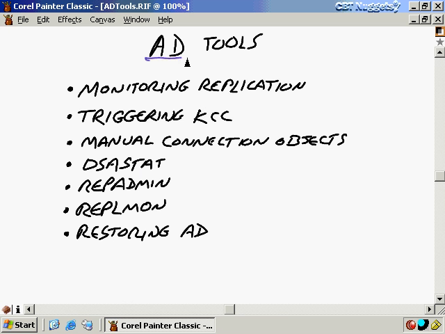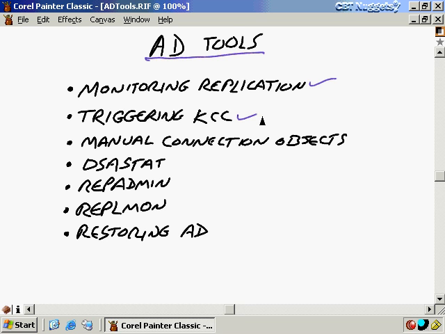In this nugget, we discussed various Active Directory tools, such as how to look at the monitoring of Active Directory. So we can look at the event viewer in Directory Services, for example, and we saw that there were various error messages and warnings, many of which actually even tell you how to fix the problem. So that's very handy and pretty well done by Microsoft, I should say. We can also look at the ability to trigger replication for our connection objects so that it can either rebuild connection objects or confirm the connection objects it has.